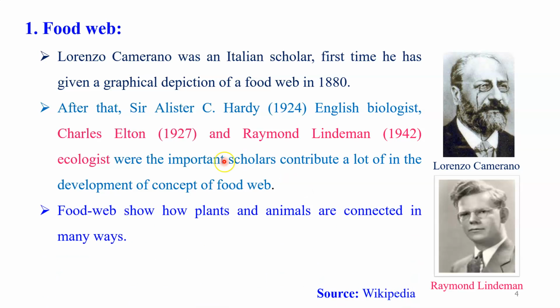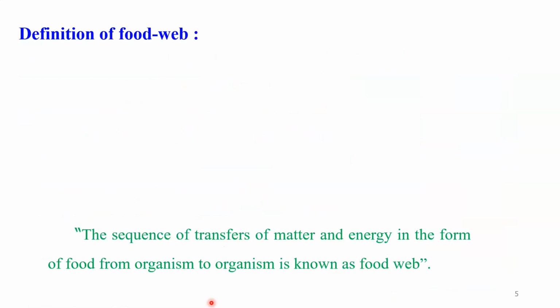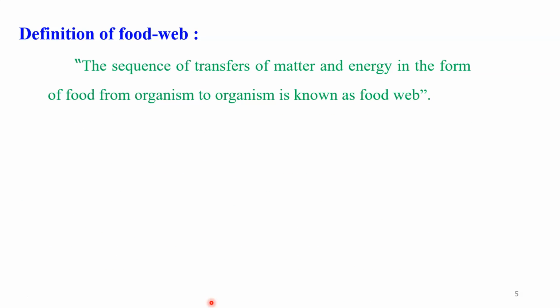The food web shows how plants and animals are connected in many ways. Many interconnected food chains make up the food web. Dear student, let us discuss the definition of the food web. The first very important definition of food web is: the transfer of matter and energy in the form of food from one organism to another organism is known as food web.